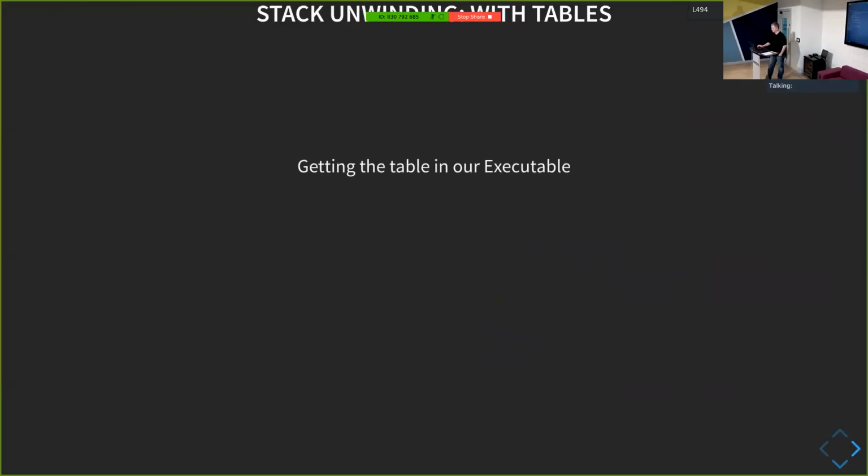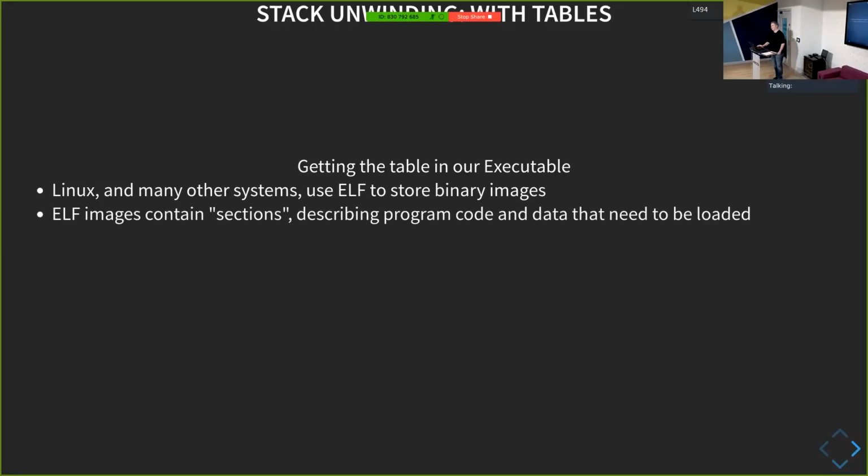All right, so where do we put the table, first of all? This is DWARF unwinding. DWARF is this debugging standard that came up for ELF images, and Linux and most other modern Unixes use ELF as the way they lay out binary files and loadable objects. Each ELF file is a little bit like a tar file. It just contains a load of individual sections that you can access independently of each other.